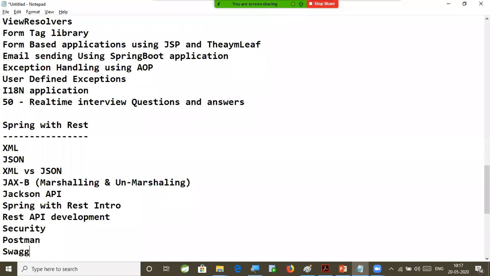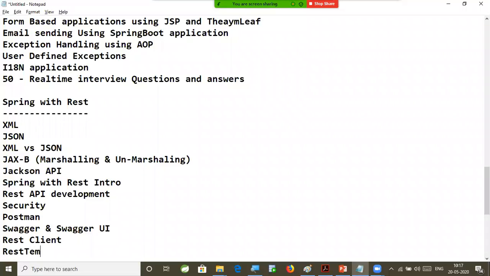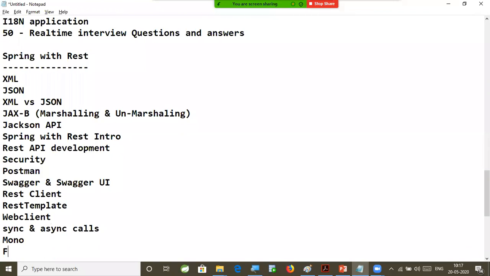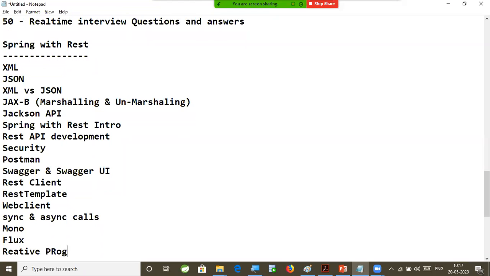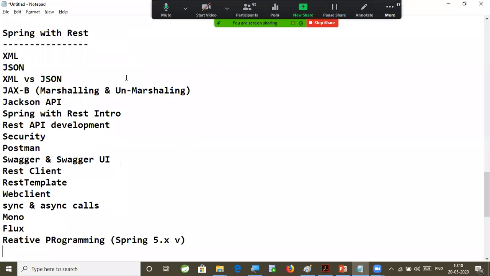After that, we will understand Swagger and Swagger UI, which are used to generate the documentation for our REST API. Then we will talk about REST client. Here we will see REST template, web client, sync and asynchronous calls, asynchronous programming, Mono objects, Flux objects, and reactive programming. Reactive programming is a new concept in Spring, introduced in Spring 5.x. So these are the concepts that we are going to learn.